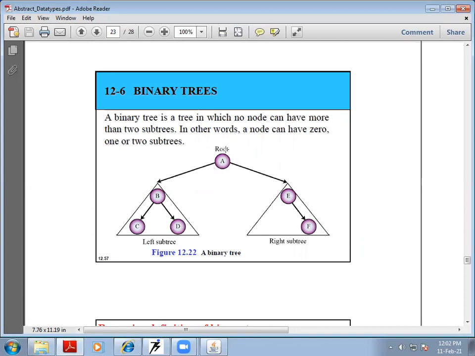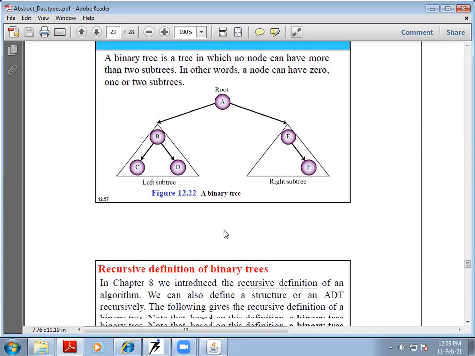Okay. For example, this is a root, and on the left side, B is a subtree, and further B has two branches, C and D. On the right-hand side, E is a subtree, it has only one branch, F. So they are satisfying the conditions, they are not having more than two. On the left side there are two subtrees, and on the right side there's one subtree. So this is a binary tree. Okay.